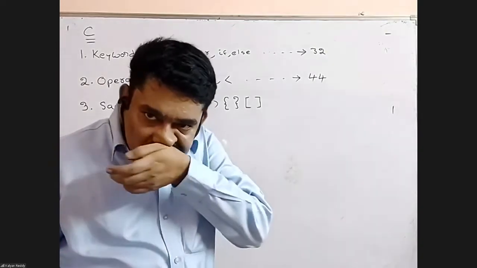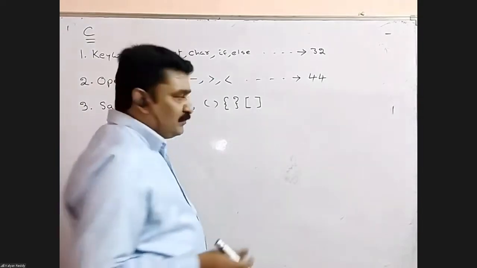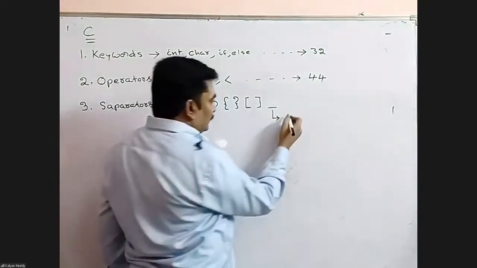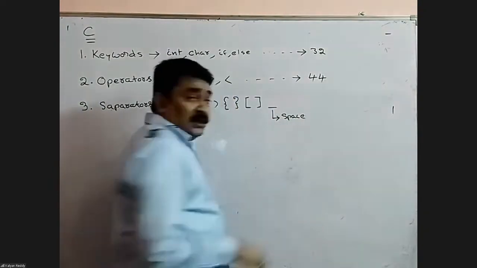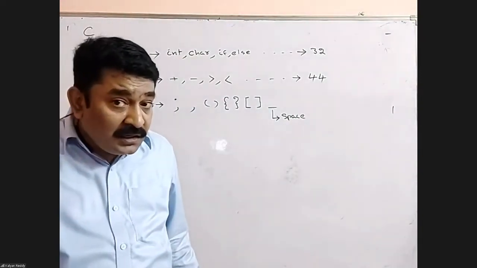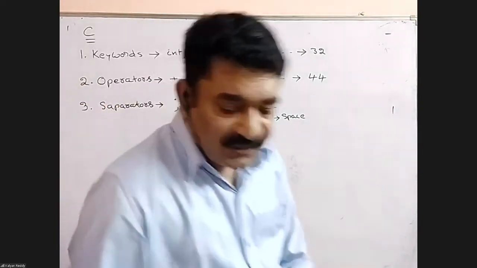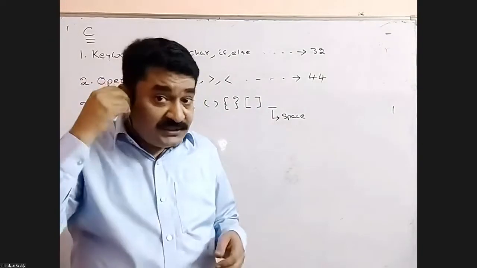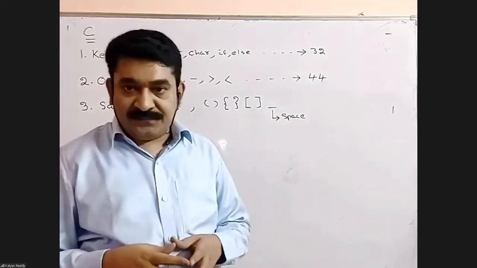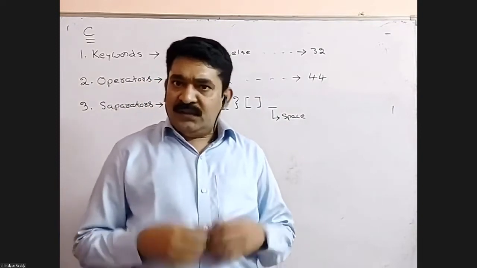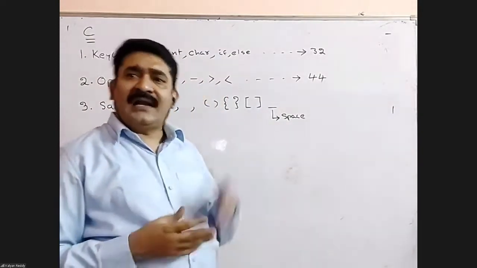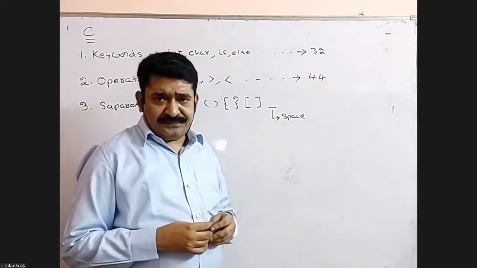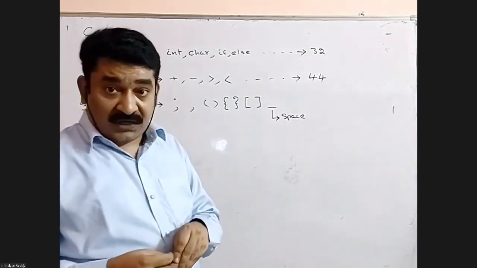Guess. Space. Here I have written it as underscore, but it is not underscore, it is space. In human language, whenever words are coming side by side, between those two words at least we are giving a space, right? Same like that, in programming language also, if words are coming side by side, at least one space is required. Space, so powerful, common separator everywhere.